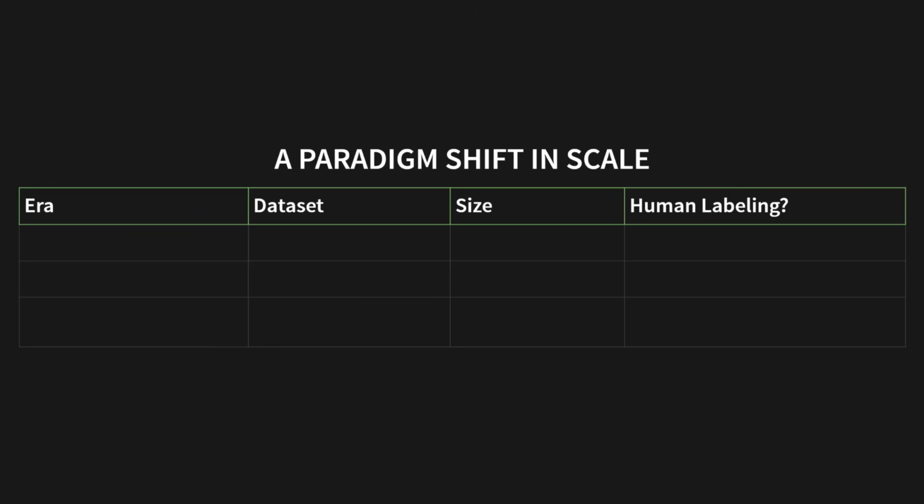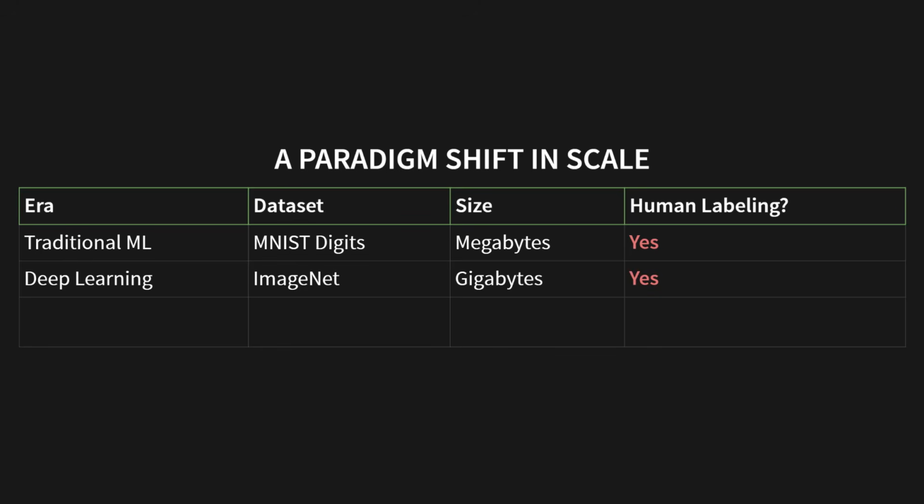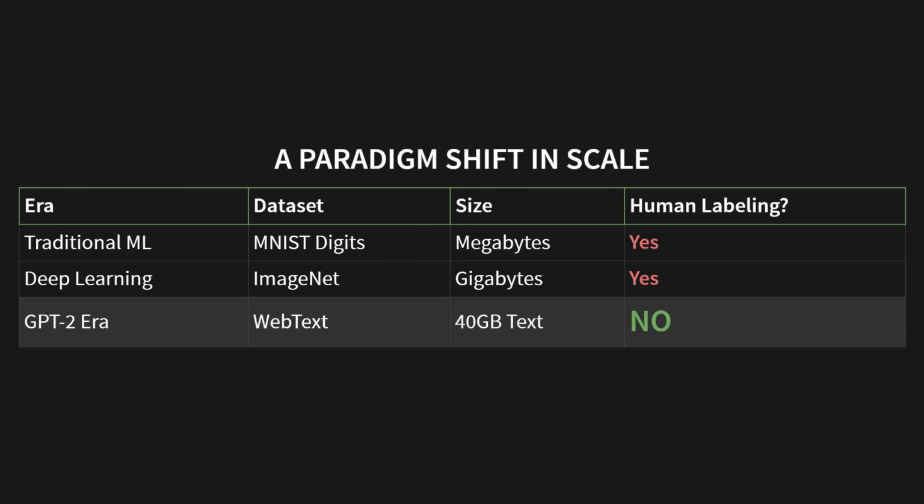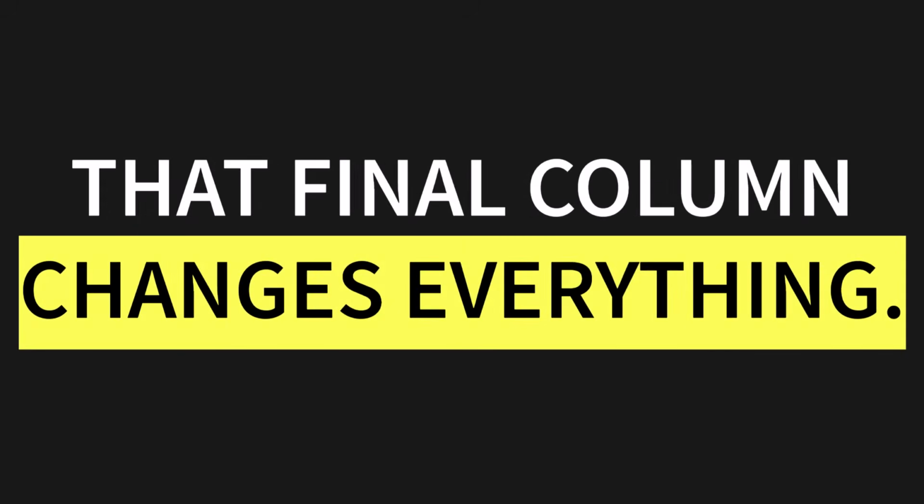In the old days of traditional machine learning, we got data sets measured in megabytes. And yes, they needed human labeling. Then, deep learning came along with data sets like ImageNet, measured in gigabytes. But still, we needed humans. Now look at the GPT-2 era. We're talking about 40 gigabytes of text. But the most important part is that final column. That final column changes everything.